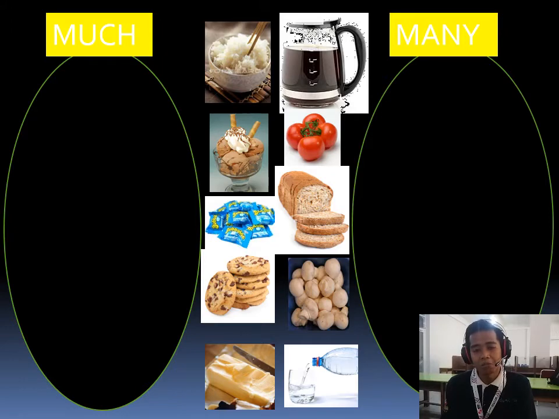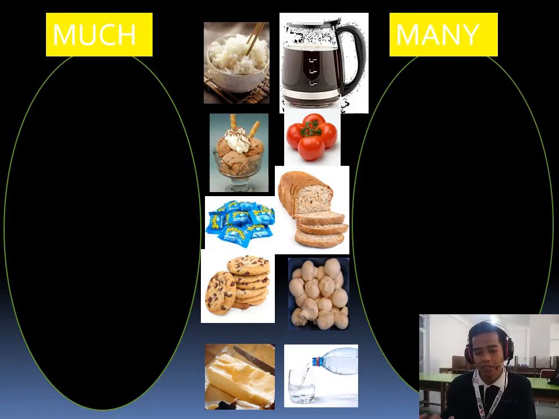Okay, rice is much or many? Yeah, rice is much. I eat much rice. I have much rice at home. Okay, now how about water? Yeah, water is much. How much water do you drink a day? Okay, and then tomatoes. Yeah, tomatoes are many because they are countable nouns. We can count these things. For example, I need many tomatoes to make sandwiches. Or I bought many tomatoes last week.